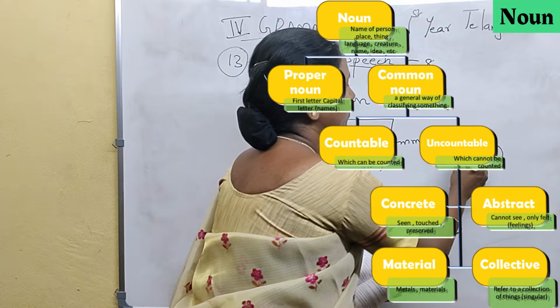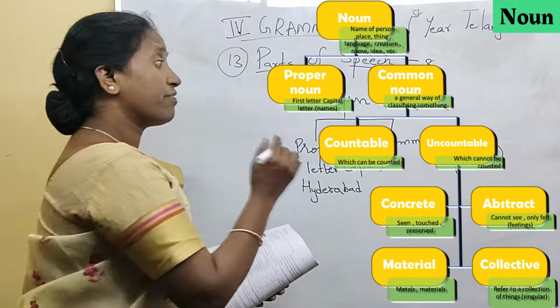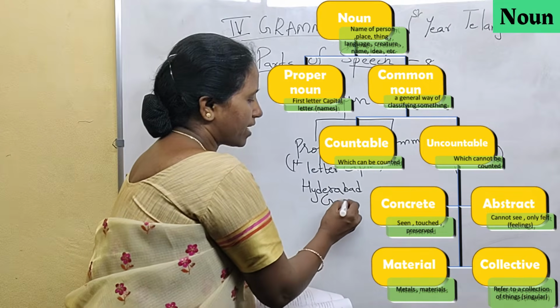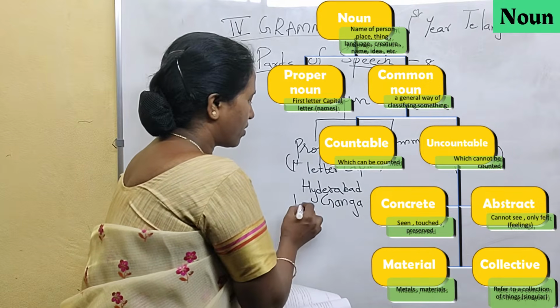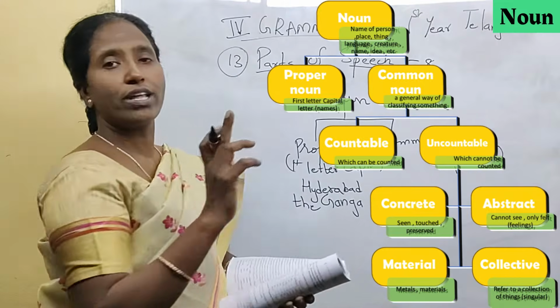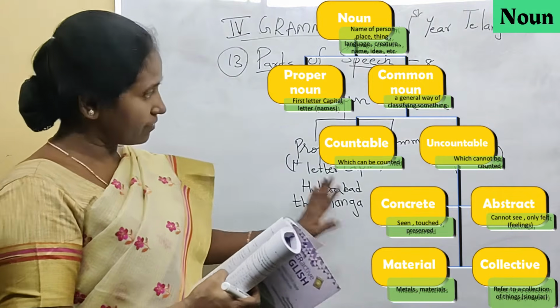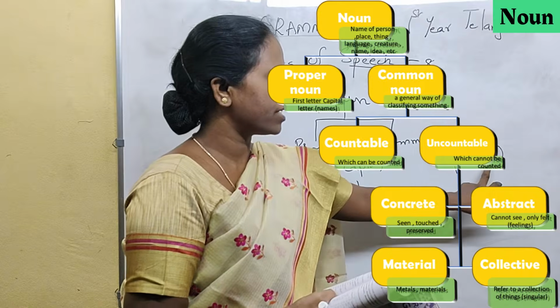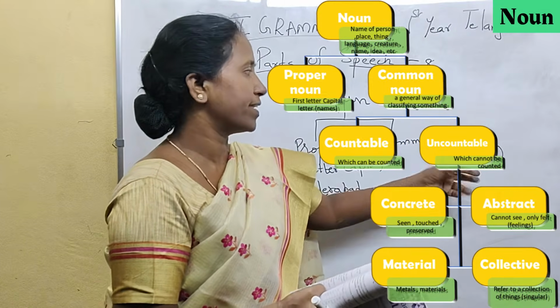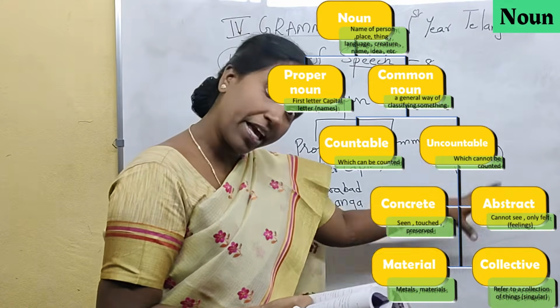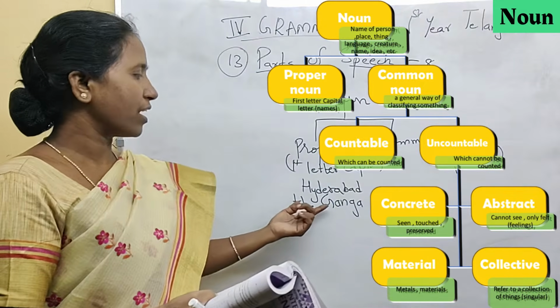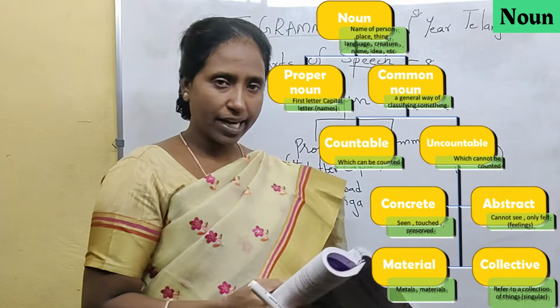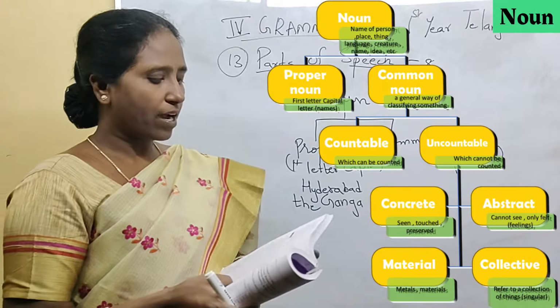So if I say river, that is a common noun. If I say Ganga, that is the proper noun. You say the Ganga, one and only one Ganga. Ganga is also a river. When you say river, it is written in small letters. The first letter is a small letter. It is a common noun. The name of the river, the Ganga, is a proper noun. Can you understand?